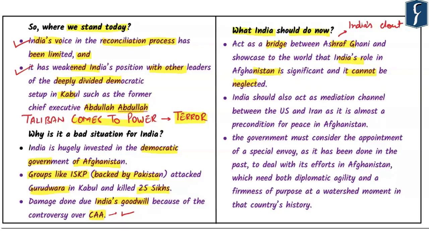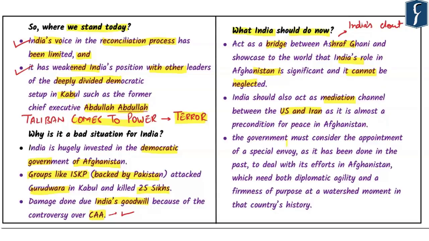Second important aspect, which is very important for the US as well: India should act as a mediation channel between the US and Iran. We are aware of the fact that the US and Iran have unsettled issues. At the same time, India's relationship with Iran is very good. Whether we talk about purchase of oil and gas or Chabahar port, India and Iran have been on good terms for quite a significant period of time, and hence India should utilize this opportunity to show the US that India's clout is not only limited to Afghanistan but to the entire region and beyond.